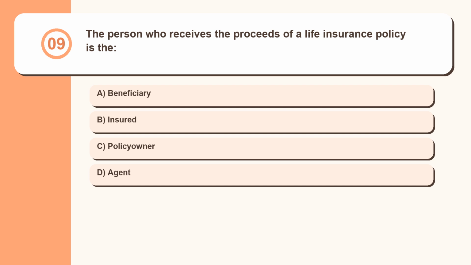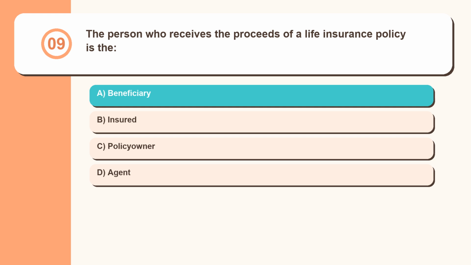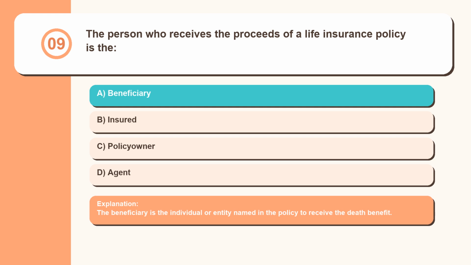Question 9. The person who receives the proceeds of a life insurance policy is the beneficiary, insured, policy owner, agent. The beneficiary is the individual or entity named in the policy to receive the death benefit.